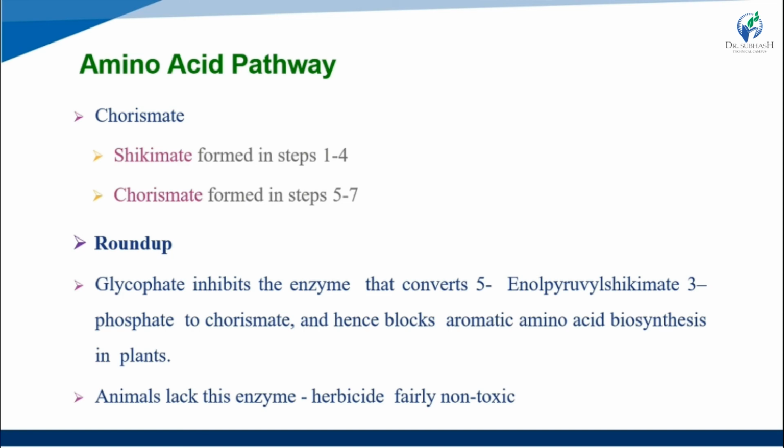Here glyphosate inhibits the enzyme that converts 5-enolpyruvyl shikimate 3-phosphate to chorismate, okay. Hence it blocks aromatic amino acid biosynthesis in the plant, and animals lack this enzyme, so the herbicide is fairly non-toxic.